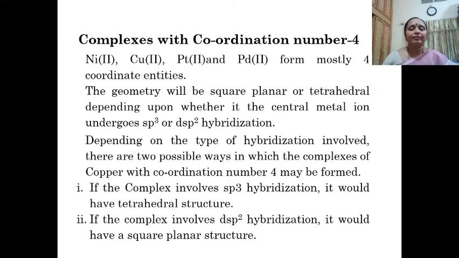Depending on the type of hybridization, there are two possible ways in the complexes of copper with coordination number 4. If the complex involves sp3 hybridization, it will have a tetrahedral structure, and if it involves dsp2 hybridization, it will have a square planar structure.